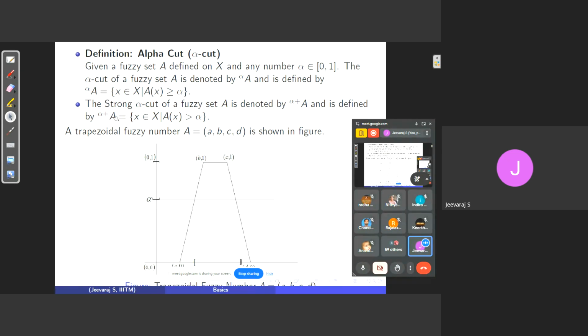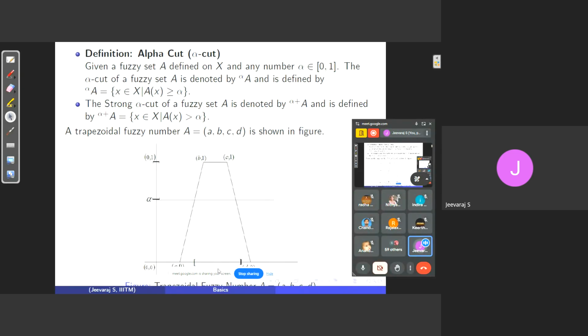Now, similarly, the strong alpha cut is defined as we are interested in collecting the elements of a universal set whose membership value is strictly greater than alpha. The only difference between alpha cut and strong alpha cut is nothing but what? Here we are also collecting these x1 and x2, the closed interval. The strong alpha cut is basically an open interval. We are excluding only the boundary points. So this is the difference between alpha cut and strong alpha cut.